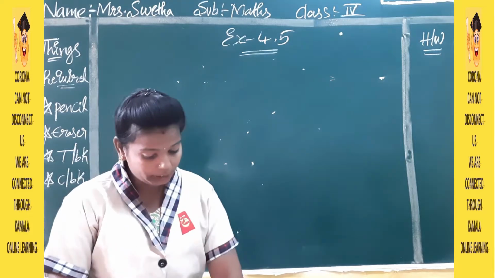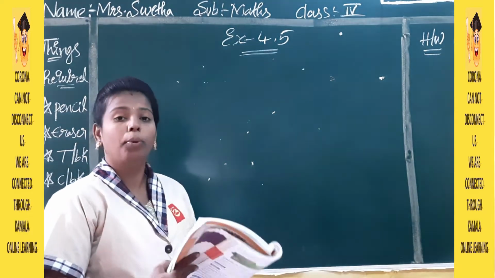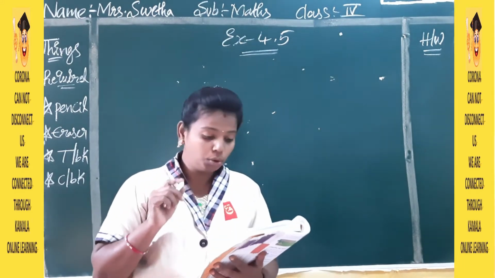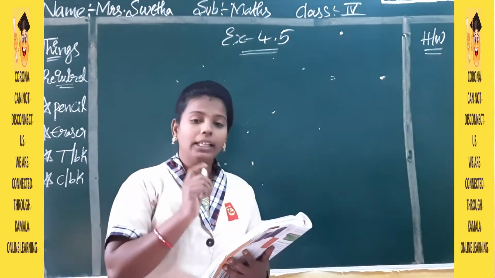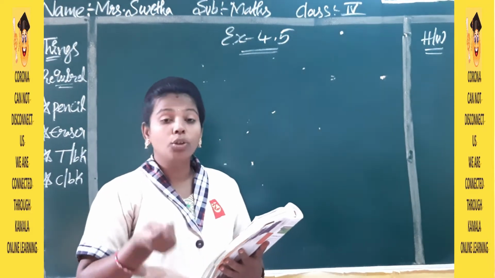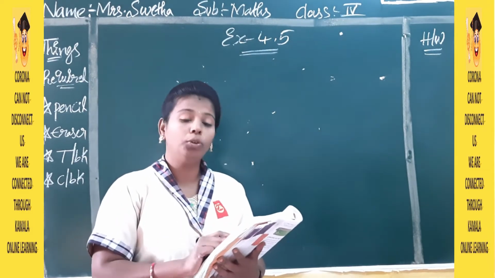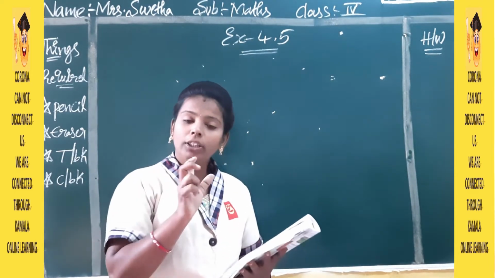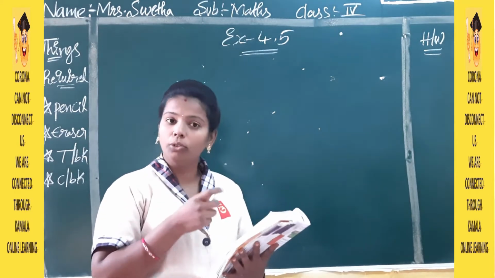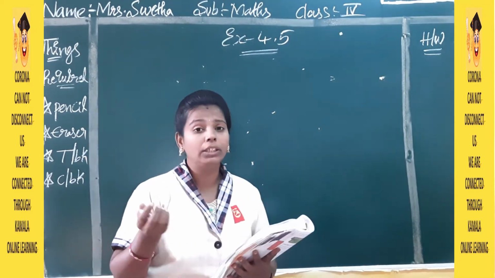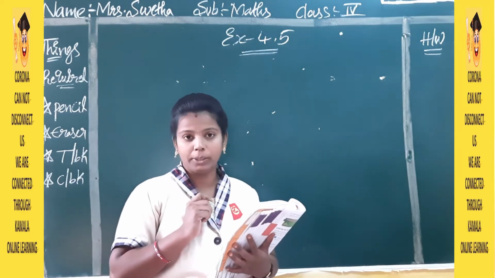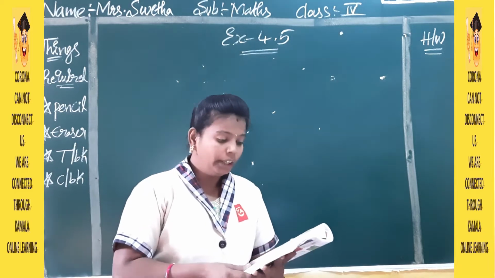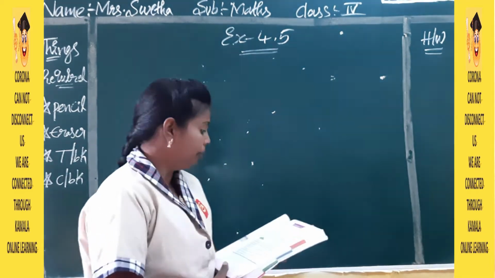In this exercise you have estimation of the problems. Here they have given some numbers and they did not tell you to estimate the number to a particular place, so you have to find the estimation of the last place. If the number has 3 digits, you have to estimate to the 100s place. If the number has 2 digits, you have to estimate to the 10s place. According to the question, the estimation will change. Now let us start with our exercise, children.